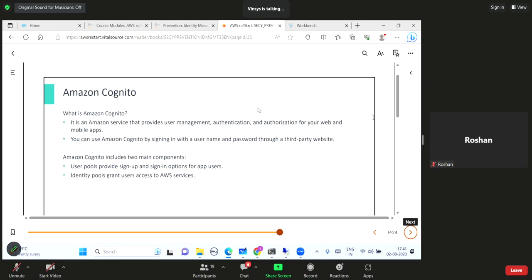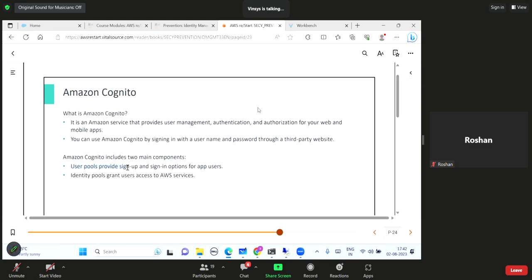So somebody from the outside world wants to access my AWS. He is not my company's employee, right? So what I can do, I can use the Cognito service there. You can use Amazon Cognito by signing in with username and password through a third-party website. Amazon Cognito includes two main components: user pool, which provides a sign up and sign in option for application users, and identity pools to grant users access to AWS services.